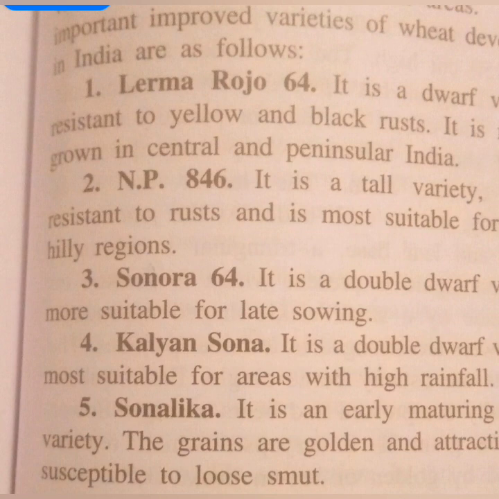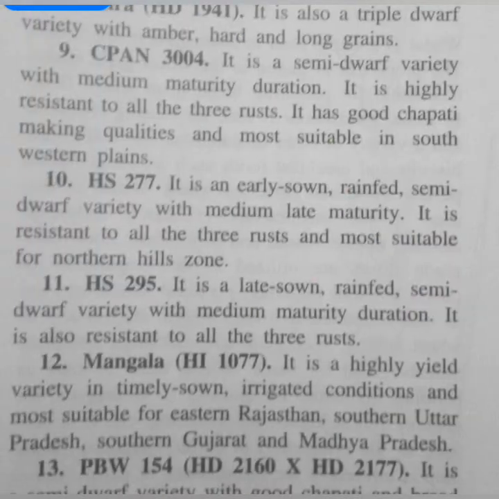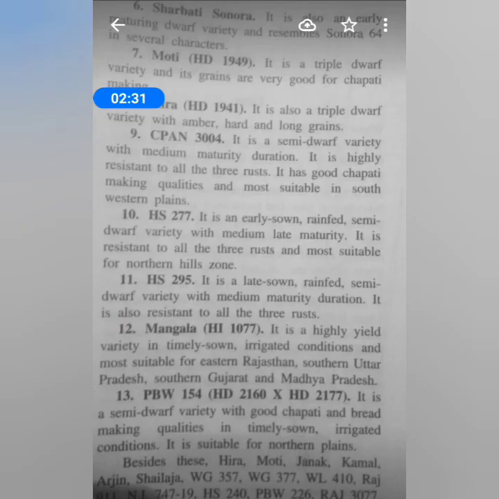Now, just like rice, there are many improved varieties of wheat. You can see here these. You just need to remember the names of these improved varieties, such as Lerma Rojo 64, NP846, then Sonora 64, Kalyan Sona, and Sonalika. And not only these, you can see many more, around 13. All these are varieties which have been improved.